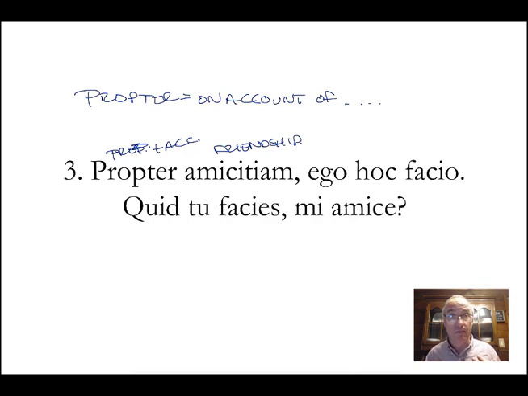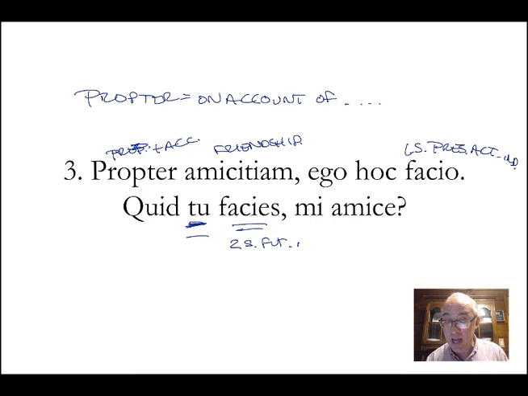ego, I, okay, there's the emphasis, I do this, or I am doing this. This is first person singular, present, active, indicative. What will you do? Tu facies, second person singular, future, active indicative. Notice the contrast here. Does the speaker need to specify the ego and the tu in this sentence? In other words, would we translate this any different in English? No, we would not.